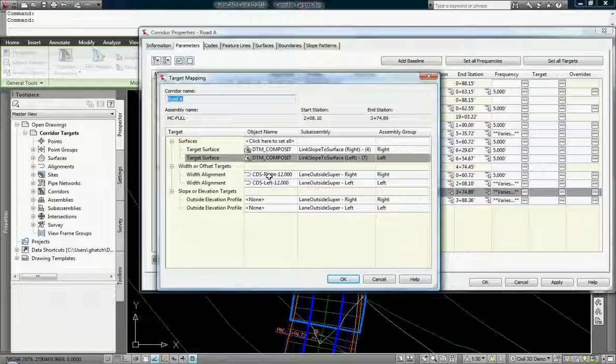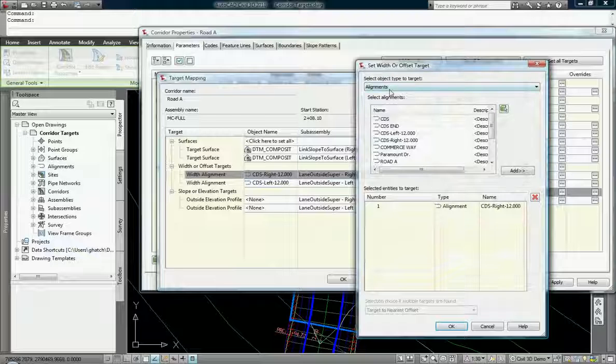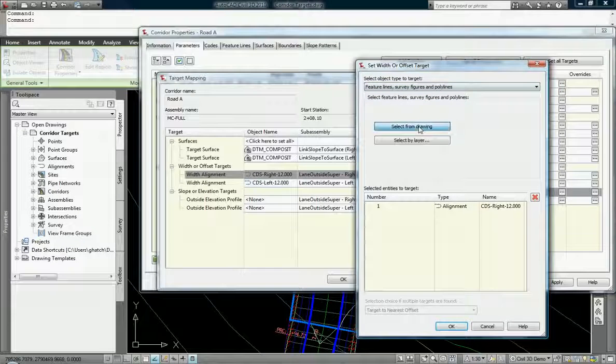So this brings up a second point. We can add in more than one target. So on the right hand side of my road, I want to target, not an alignment this time, but a polyline. I'm going to select that polyline from the drawing. Notice that both are listed here.